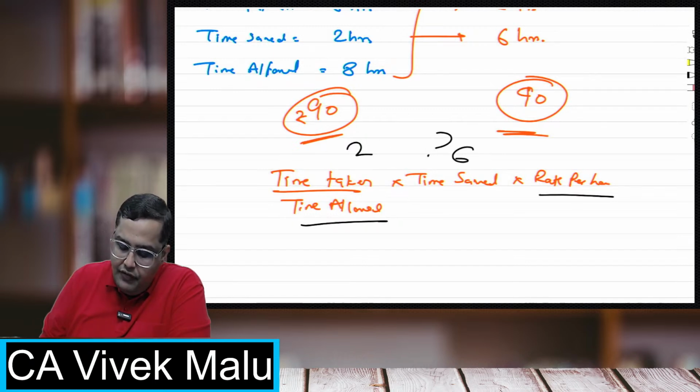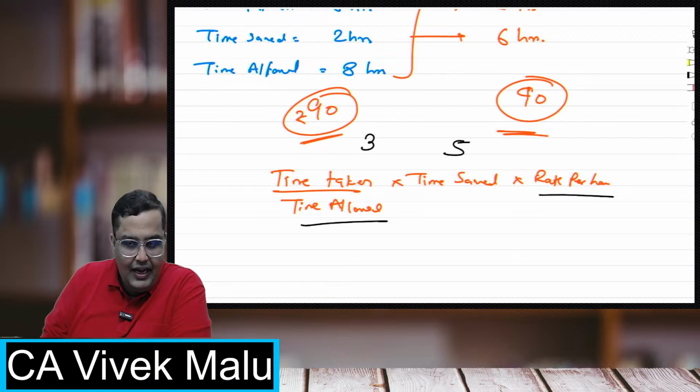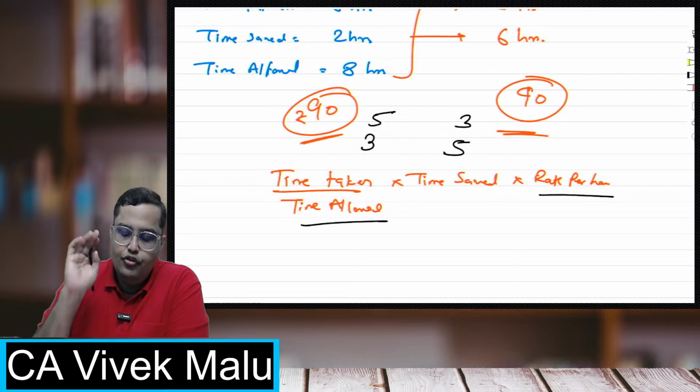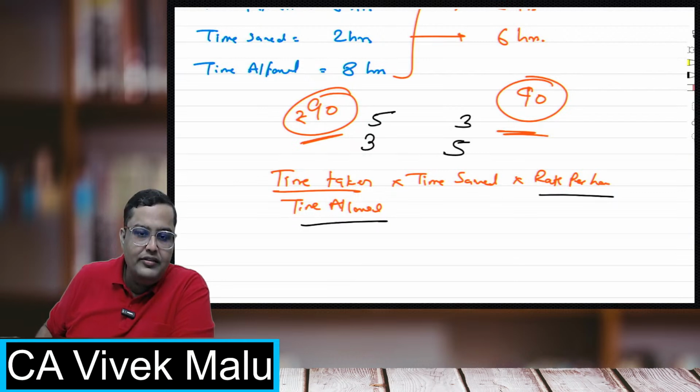So a high efficient worker will also earn the same as the low efficient worker. The worker who is working for 3 hours and saving 5 hours, or a worker working for 5 hours and saving only 3 hours, they both will get the same amount of bonus. So that is the speciality of the Rowan system.